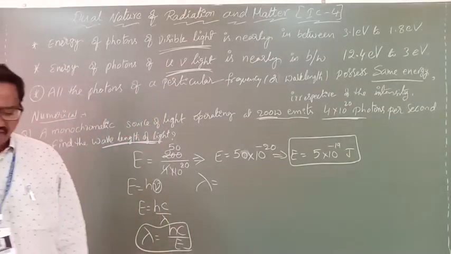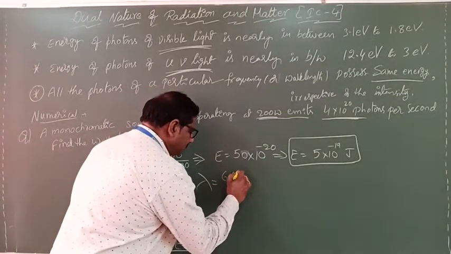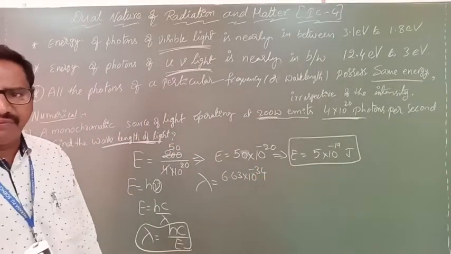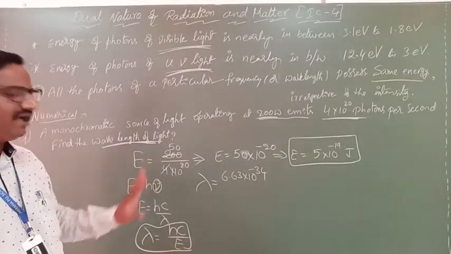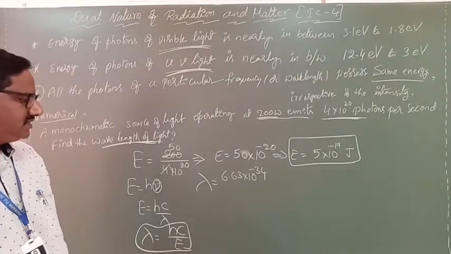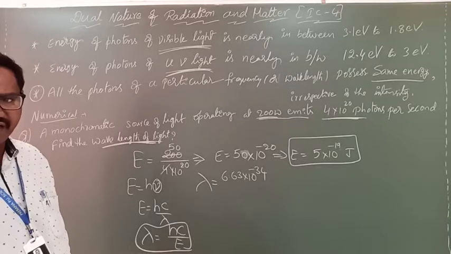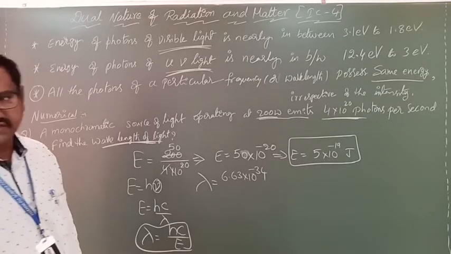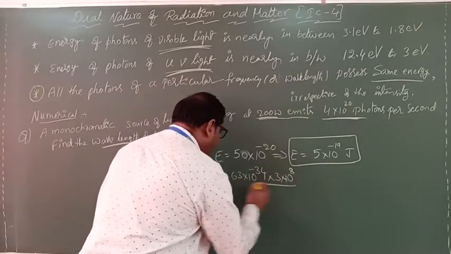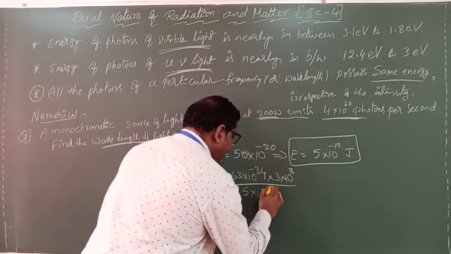What is the Planck's constant value? It is approximately 6.63 into 10 power minus 34, which we discussed in a previous class, so remember that value. Planck constant h equals 6.63 into 10 power minus 34 and velocity of light c is 3 into 10 power 8. Energy of photon E we already measured as 5 into 10 power minus 19.